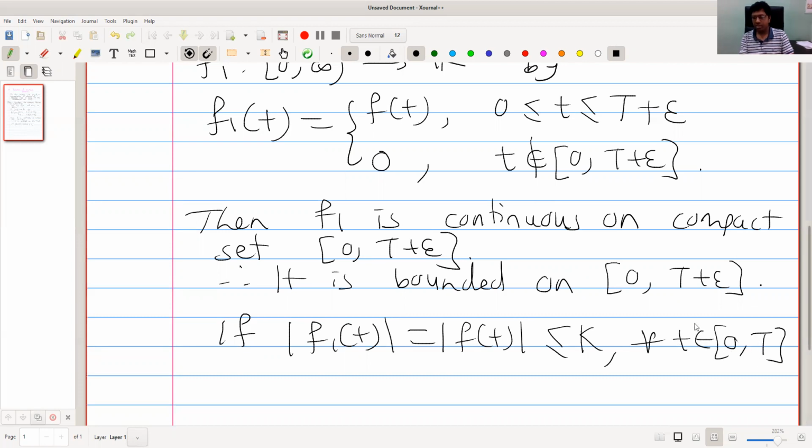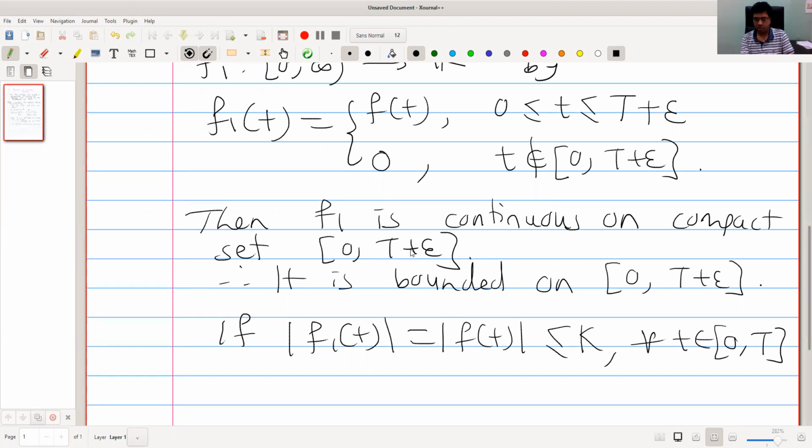Let us take a smaller interval. Here, if we consider the right endpoint, then continuity from the right side will not be possible.